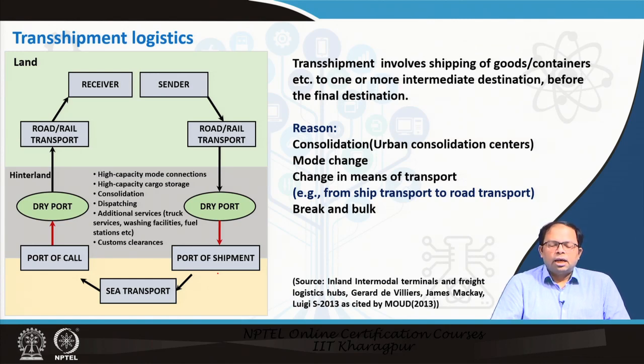Regarding consolidation, there are certain things called urban consolidation centers. I will discuss those later, but basically these are centers in an urban area. Suppose Amazon is delivering in a particular city. It may develop consolidation centers at certain zones of the city, and a lot of goods will come to this particular zone.